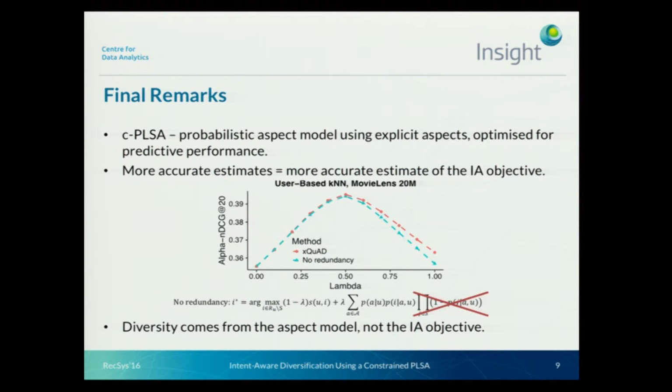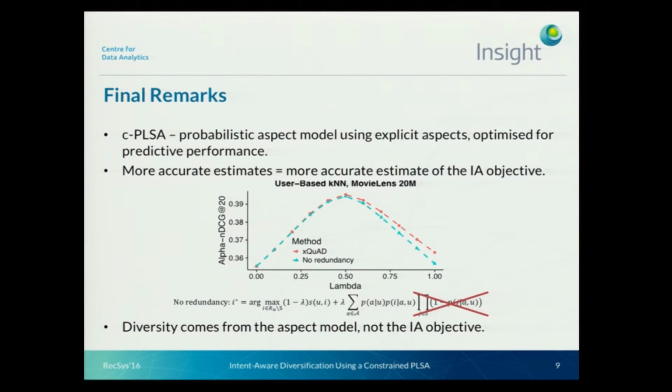Here we are using the explicit aspect counting model. And as you can see, the difference between those two is very, very small. And it might suggest that the diversity, in this case, came from the aspect model itself, not from the intent-aware objective. And this is something that we are currently exploring.